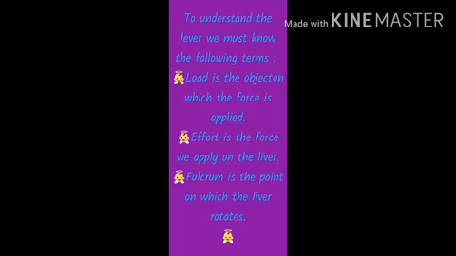To understand the lever, we must know the following terms. Load is the object on which the force is applied. Effort is the force we apply on the lever. Fulcrum is the point on which the lever rotates.